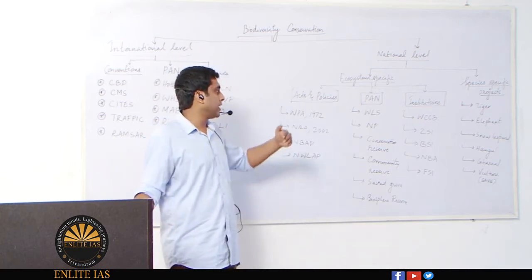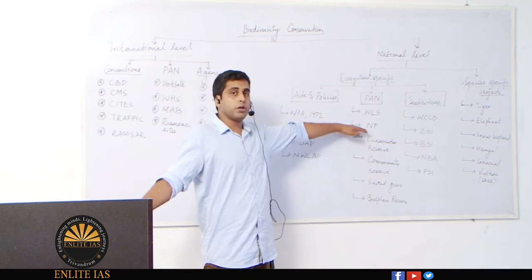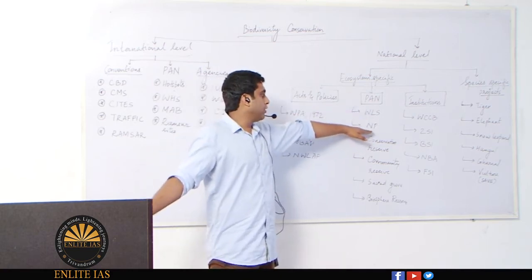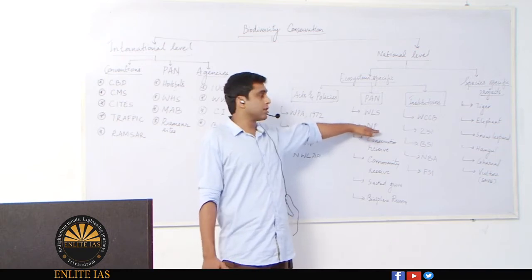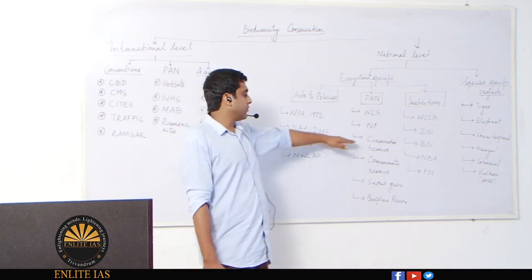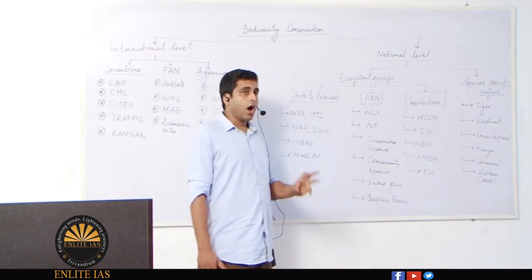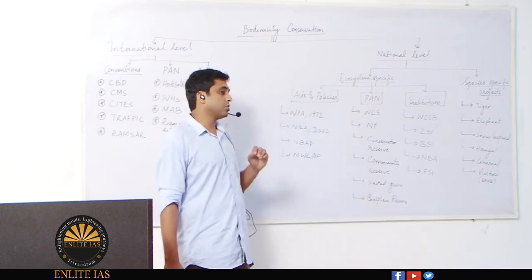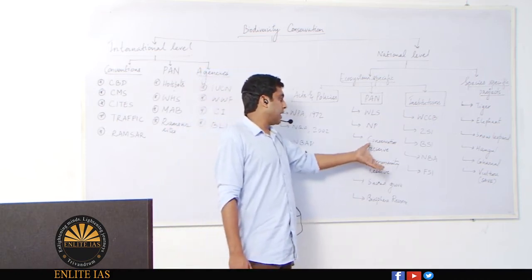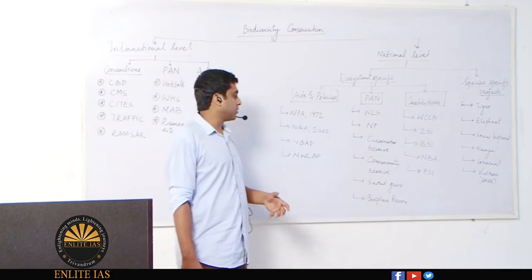In that aspect, national park holds the most protection. Then comes wildlife sanctuary, because many of the human activities are banned in a national park, but they are only restricted in a wildlife sanctuary. Then conservation reserve and community reserve are 2 particular protected area networks where the public's cooperation is actually required.